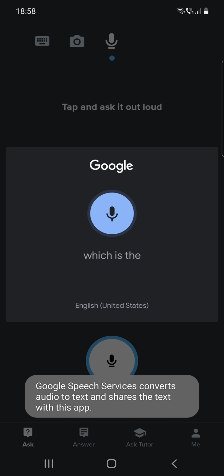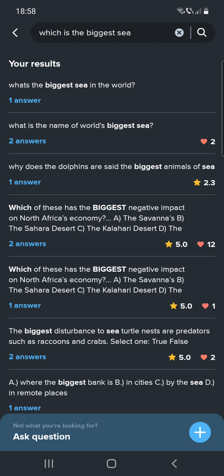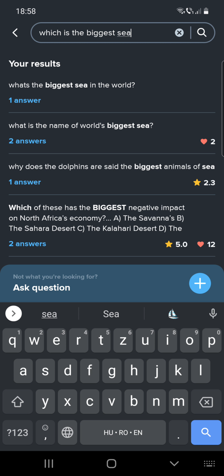Which is the biggest sea? And here you will show the answers.